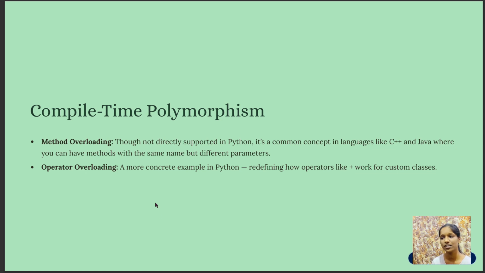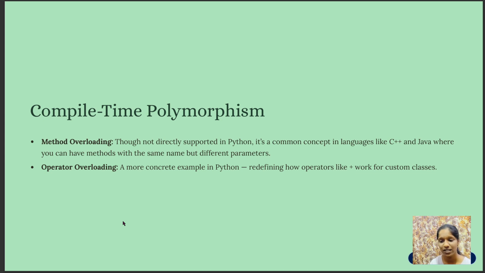And then the second one is operator overloading. It is redefining an operator like plus, minus or multiplication for user defined classes. In Python you can't overload methods traditionally, but operator overloading is common.